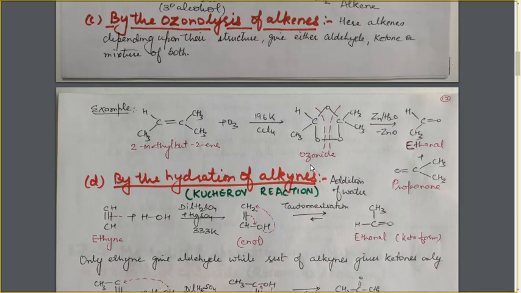Now just look at the arrangement of the oxygen atoms, the 3 oxygen atoms of the ozone. One is at the top and the other 2 are at the bottom, and the bonds are formed in this way. There is no double bond between the 2 carbon atoms. Both the double bonds are removed, and the 3 oxygen atoms of the ozone are in between these 2 carbon atoms in this way. This structure is known as the ozonide.